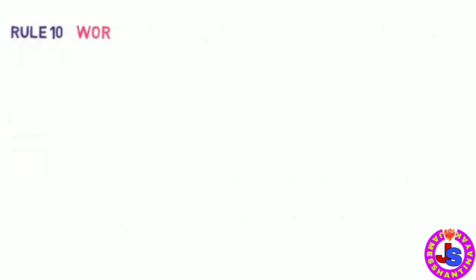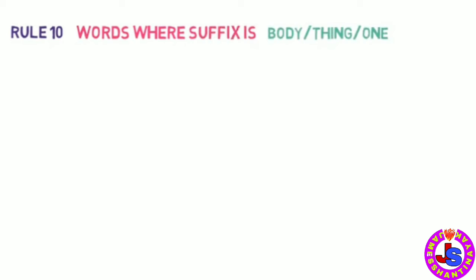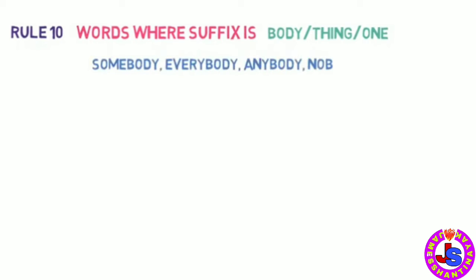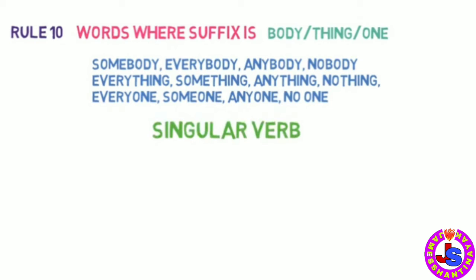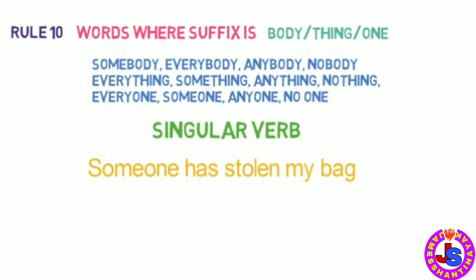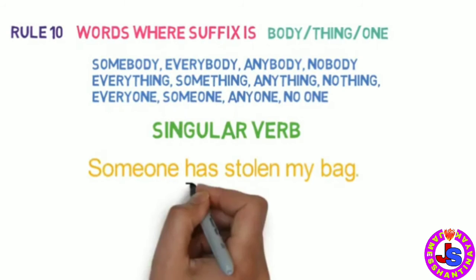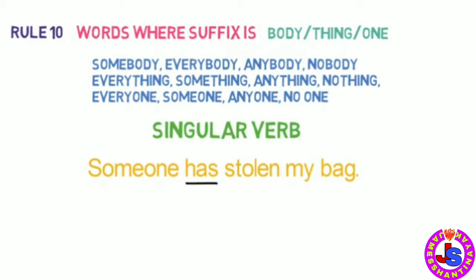Rule number 10. Use of words where suffix is body, thing, one in the sentence. The words of this kind are somebody, everybody, anybody, nobody, everything, something, anything, nothing, everyone, someone, anyone, no one. These words will carry a singular verb. For example, someone has stolen my bag. Here we have used a singular verb has because someone is used.